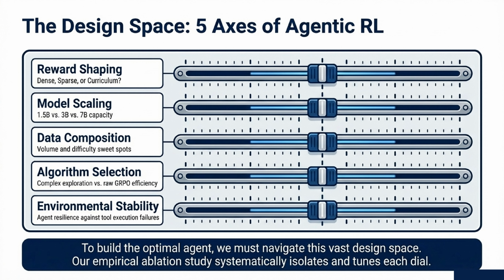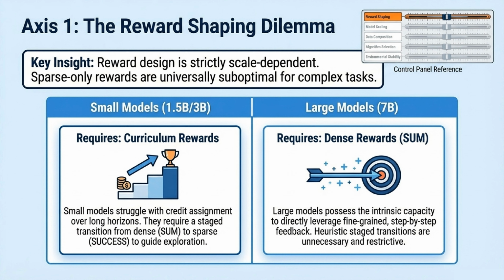To build the absolute optimal agent, we have to navigate a vast design space. We've conducted an empirical ablation study to systematically isolate and tune 5 specific dials: reward shaping, model scaling, data composition, algorithm selection, and environmental stability. Let's break these down one by one. Axis 1 addresses the reward shaping dilemma.